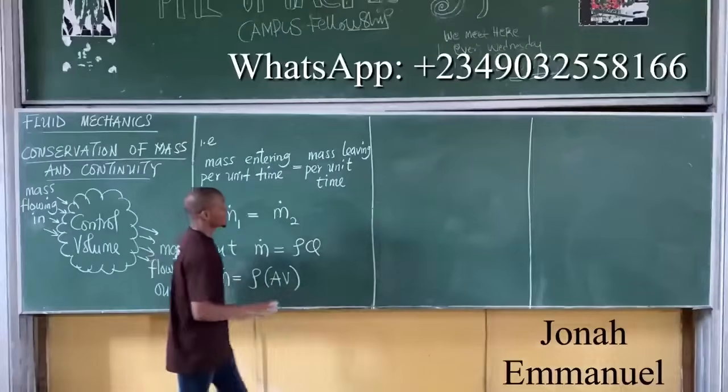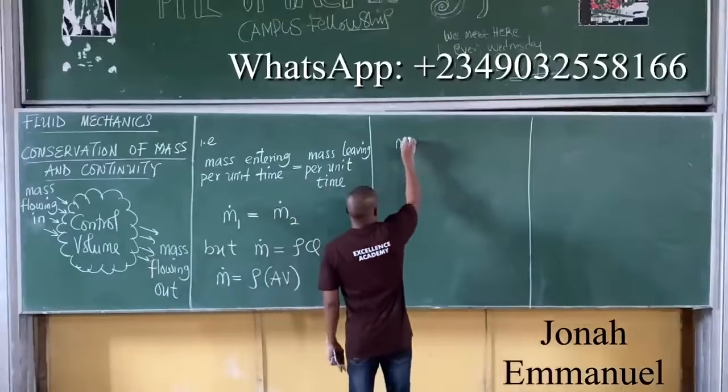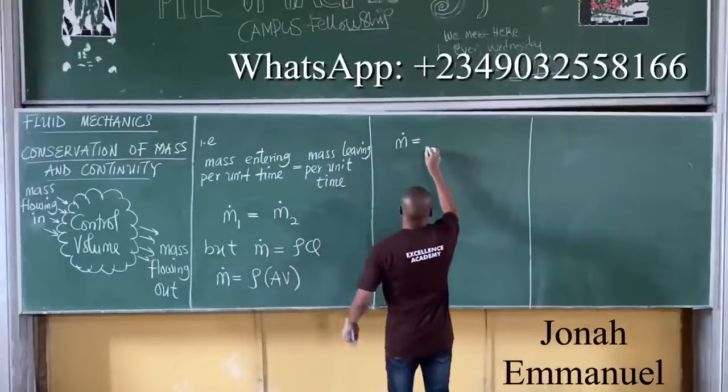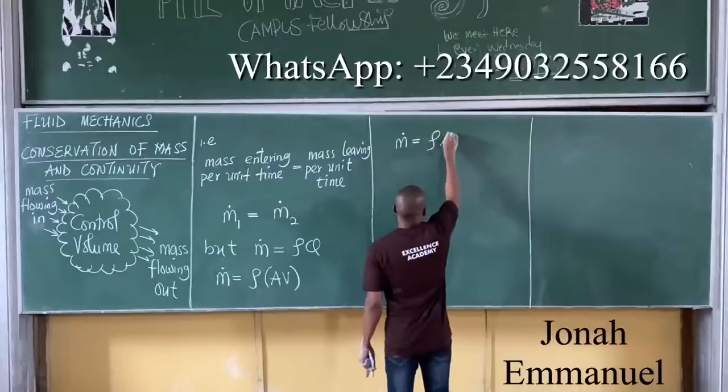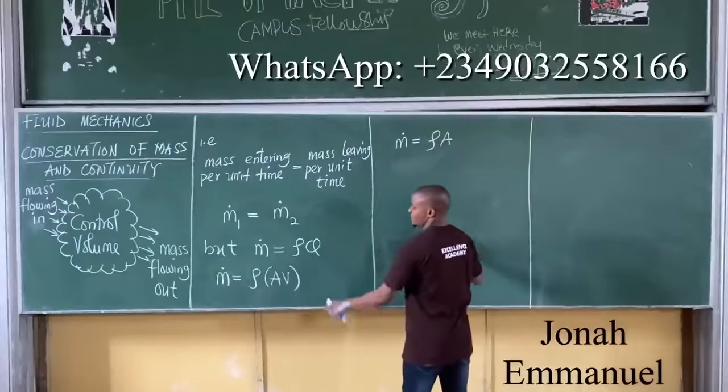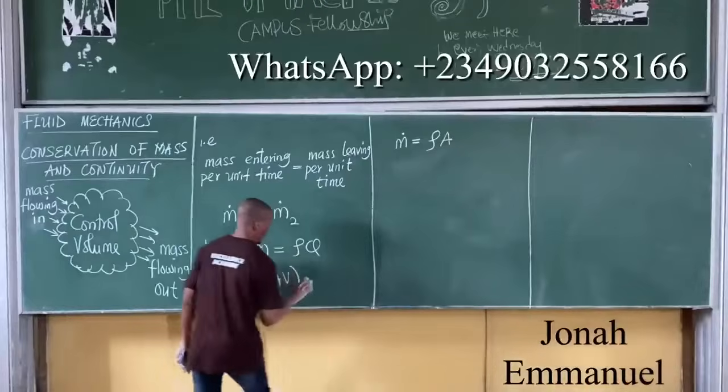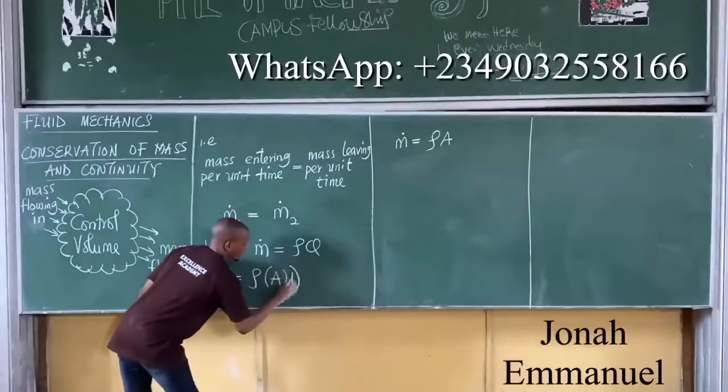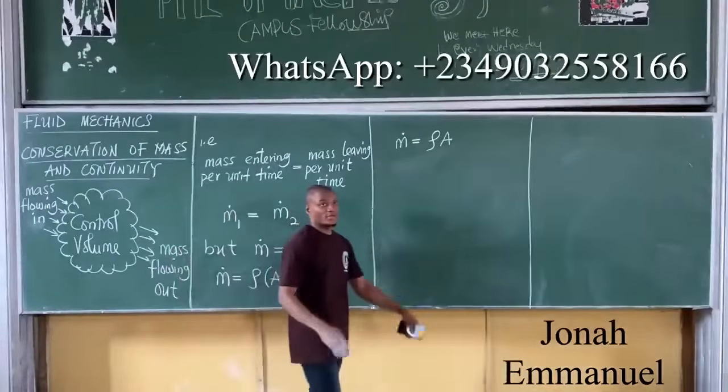So if I expand this, the mass flow rate is equal to mass density times area times, let me use U for velocity instead of V. If you want to use V, still fine.